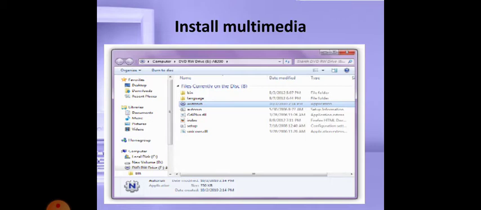Suppose you are going to install the Angry Birds game. You just click that application, and you get a setup dialog box. You set the location where you are going to save that Angry Birds game. Select everything and click OK. The game is automatically installed on your computer. Later you can use it.